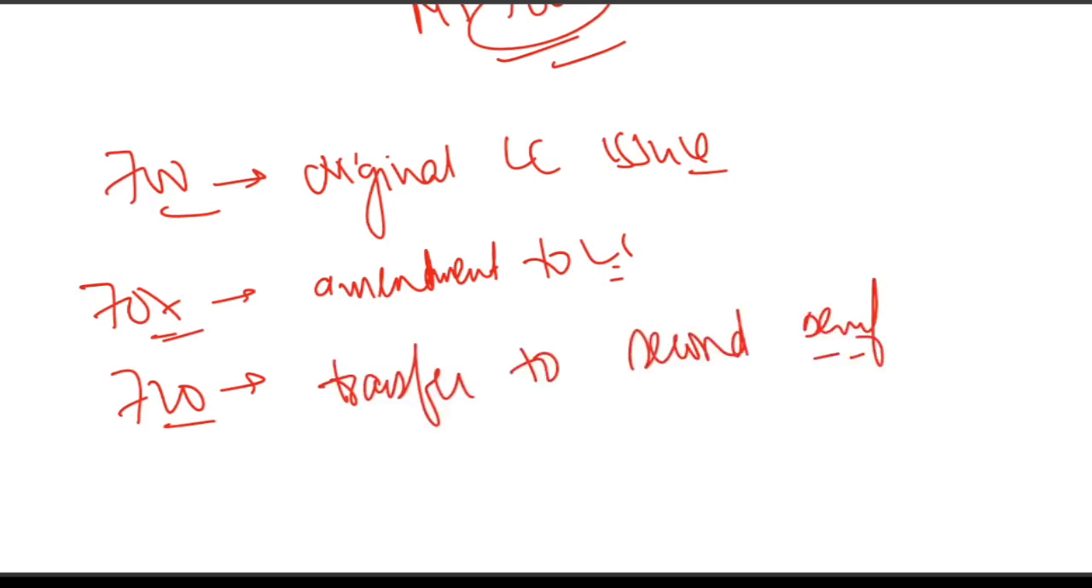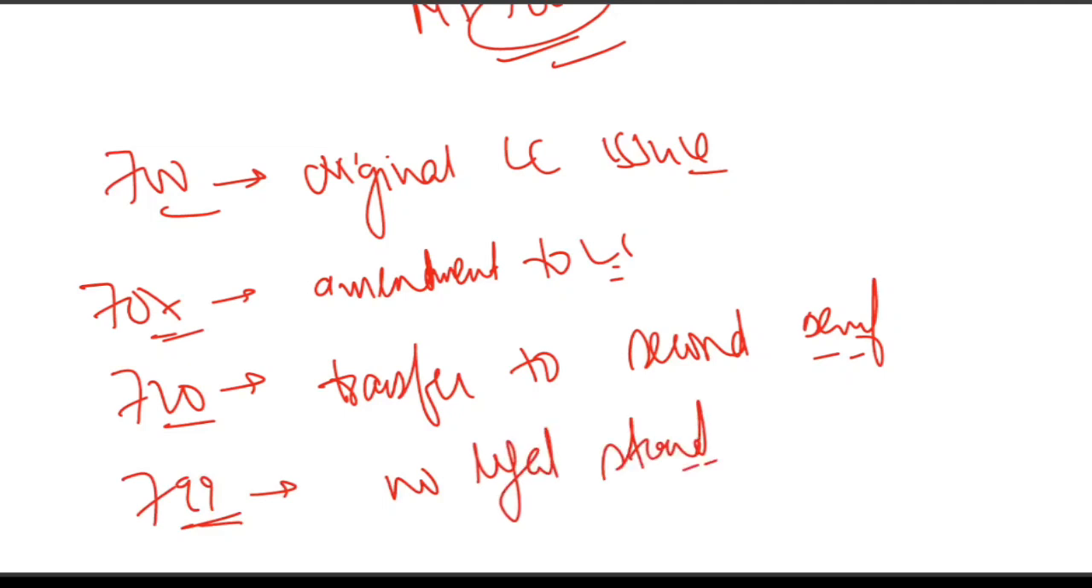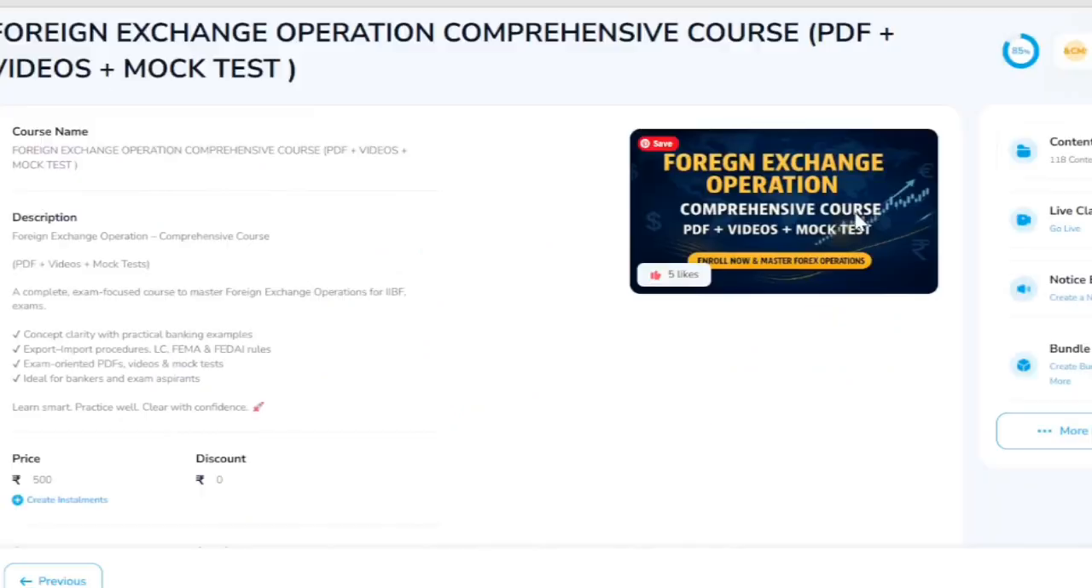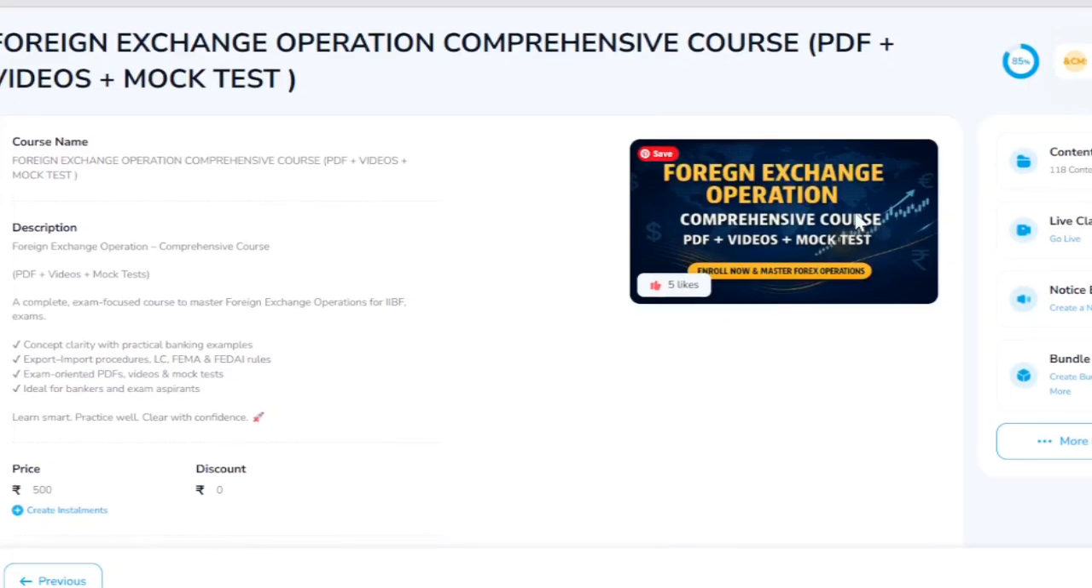And if the amendment is rejected, then the old LC terms continue. What about 799? 799 has no legal standing. 799 has no legal standing. So please remember, 700, 707, 720 is a top source for the foreign exchange operation examination.